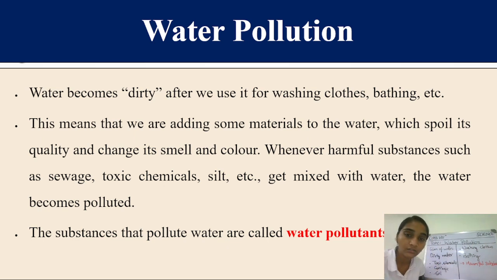So these are all water pollutants, students. What are we calling them? Yes, water pollutants. Very good, students.